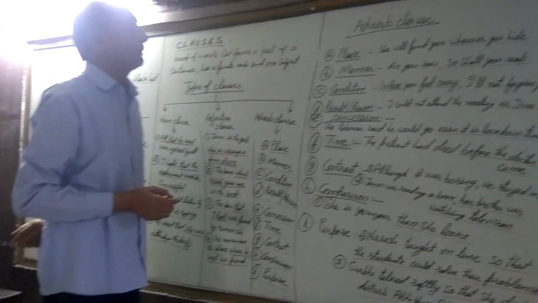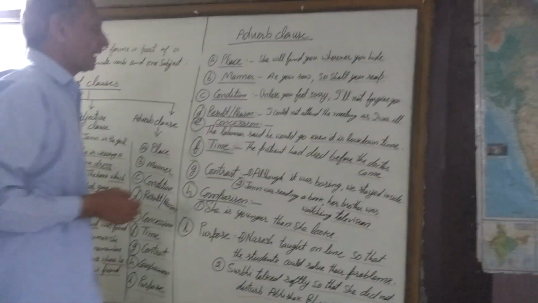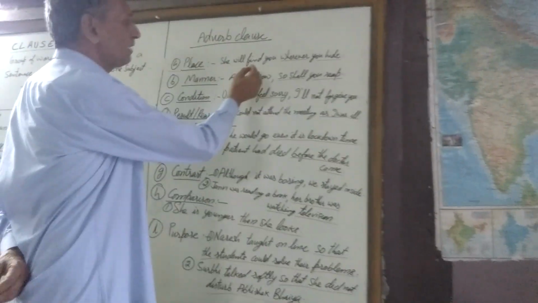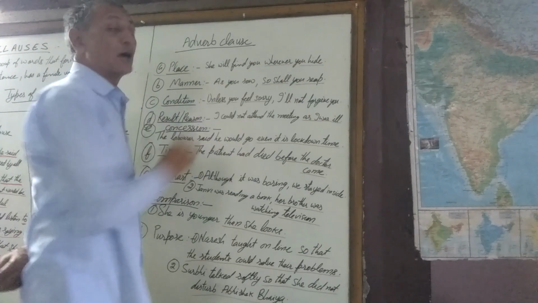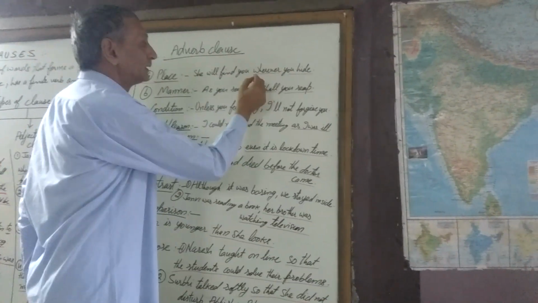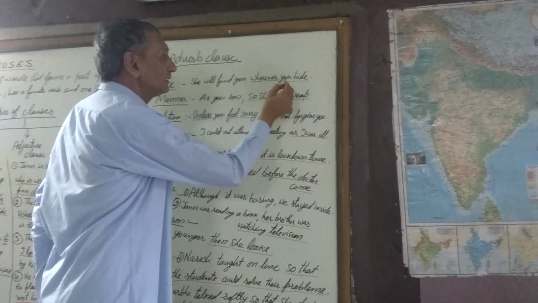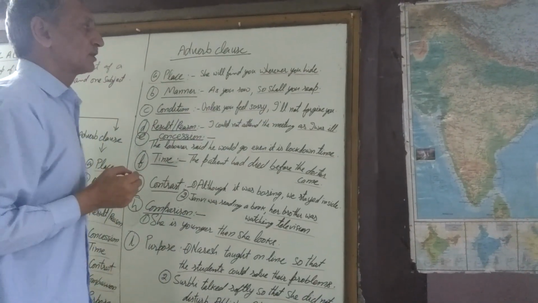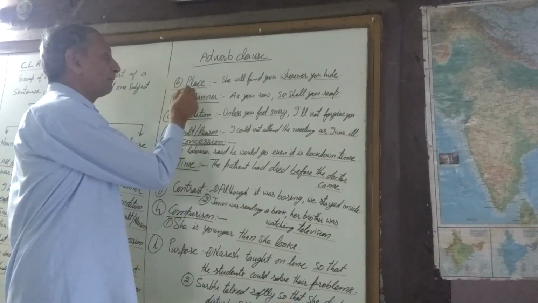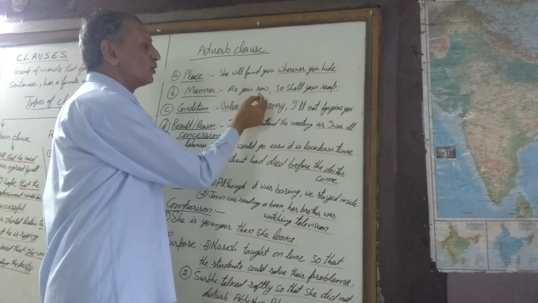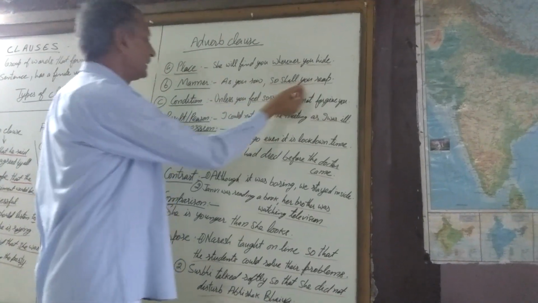Let's look at some examples. Adverb clause of place. She will find you wherever you hide. Wherever you hide, this is the adverb clause of place.